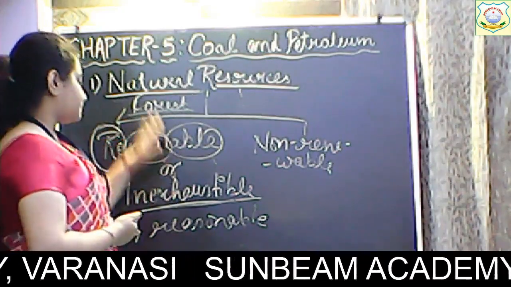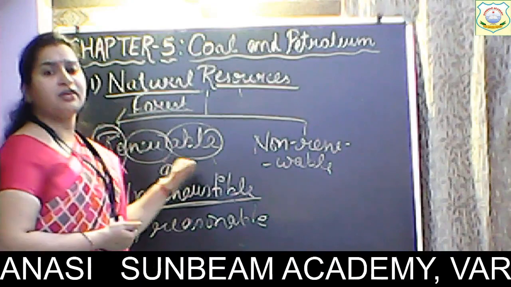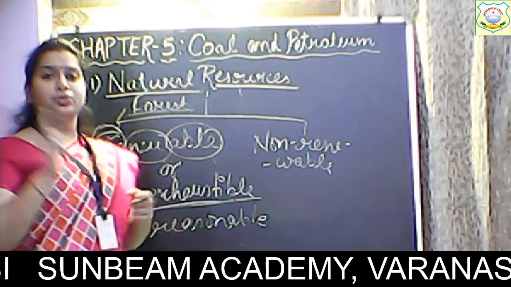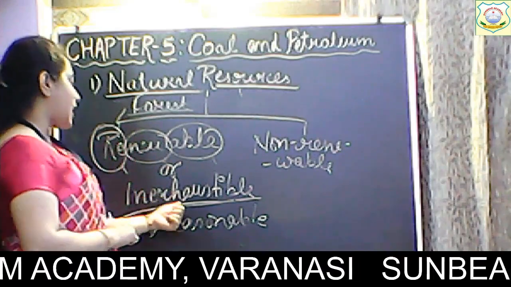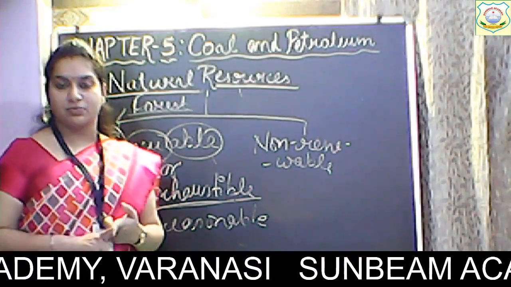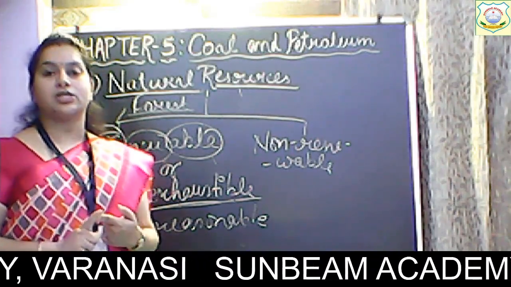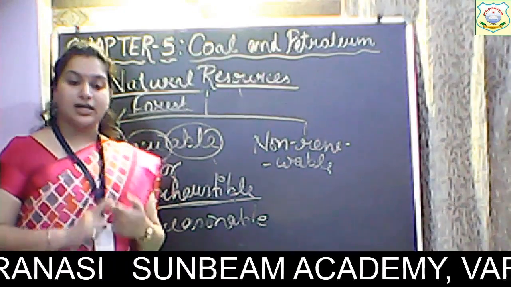Alright, so this is a renewable resource. So to be a renewable resource, first very important thing is that it has to be inexhaustible, कि वो कभी खत्म नहीं होना चाहिए. Like sunlight.